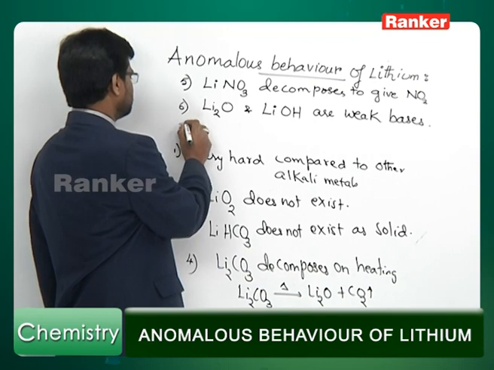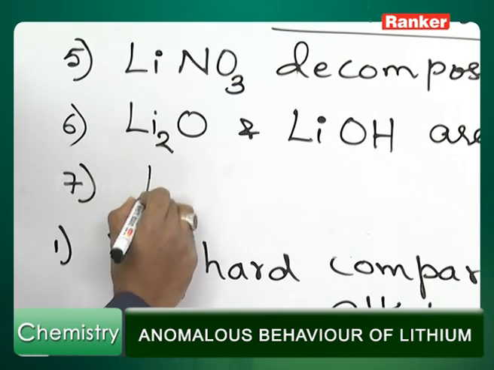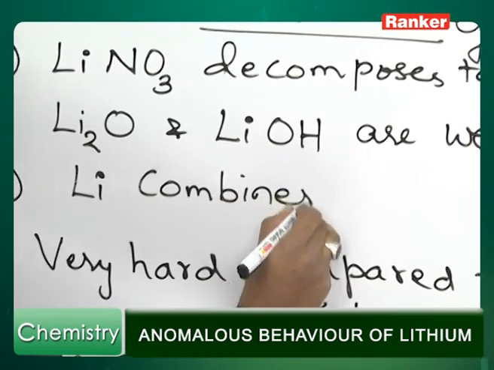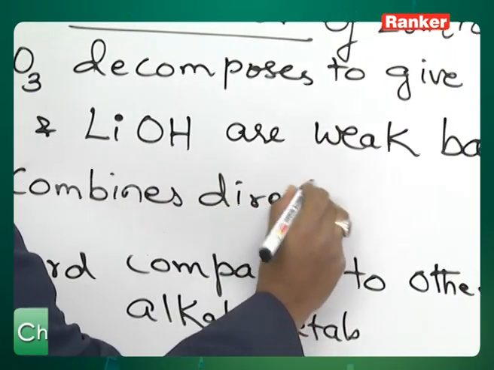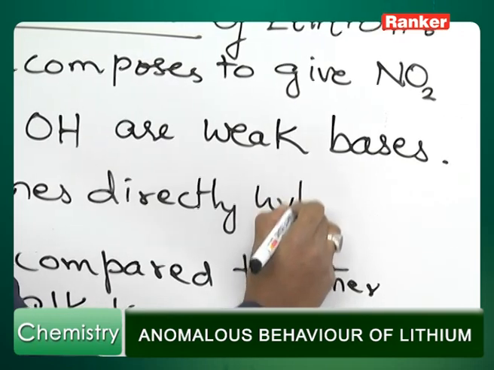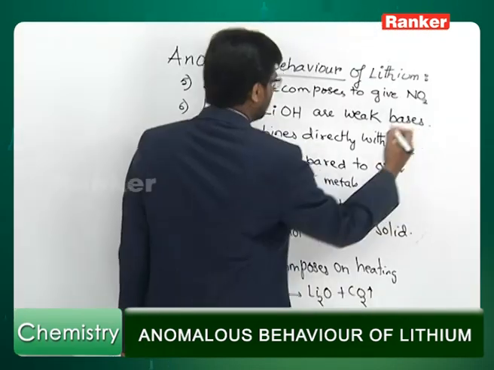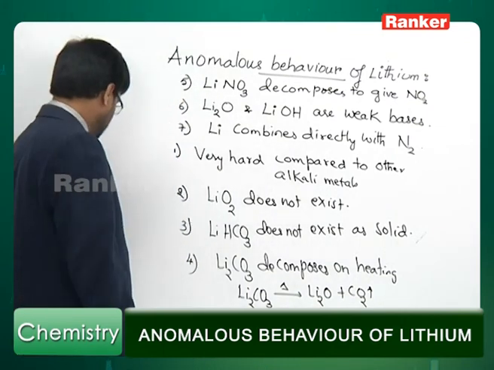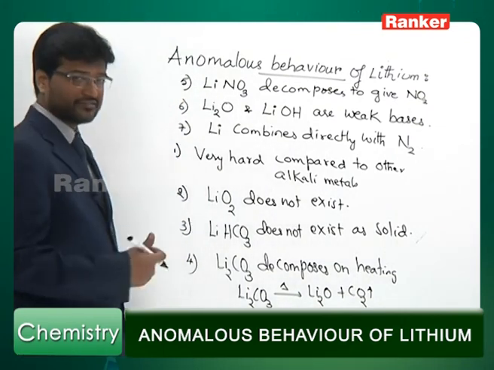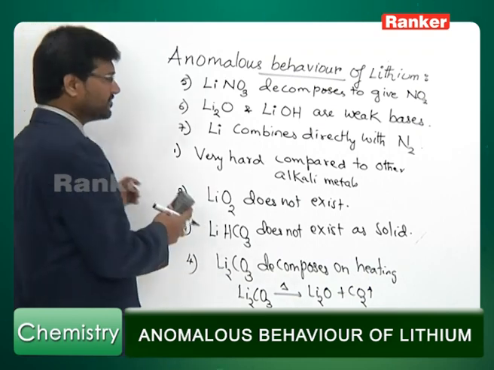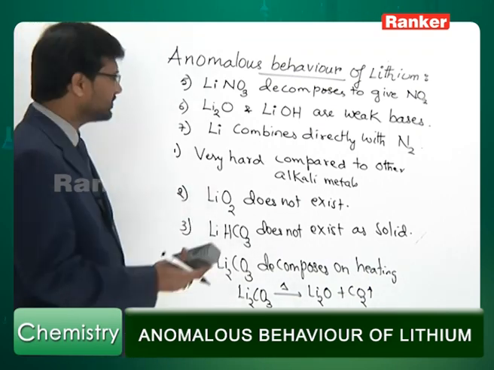Number 7. Lithium combines directly with nitrogen. You know very well, lithium can directly combine with nitrogen. We have seen under reactions of alkali metals with air, lithium is the only alkali metal which can directly combine with nitrogen.